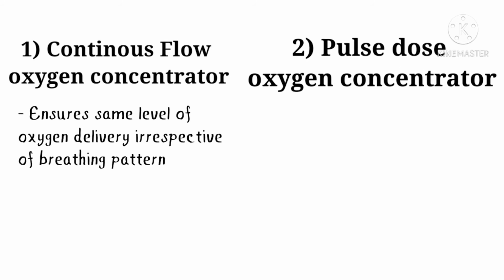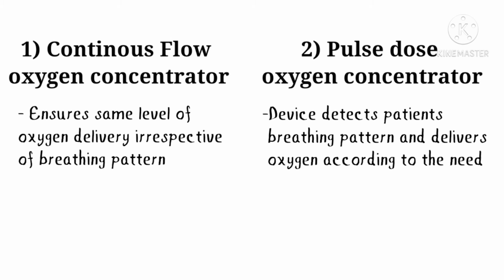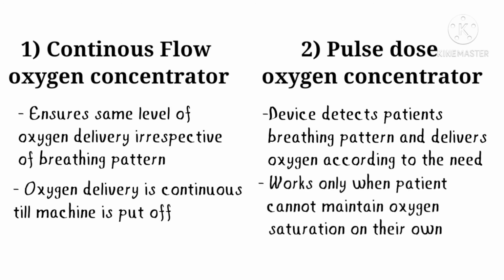But in the pulse dose oxygen concentrator, the device detects the patient's breathing pattern and then delivers the required amount of oxygen based on the pattern. Thus, in the continuous flow oxygen concentrator, the flow of oxygen is continuous until the device is put off, while in the pulse dose oxygen concentrator, the device will work when the patient cannot maintain their oxygen saturation.